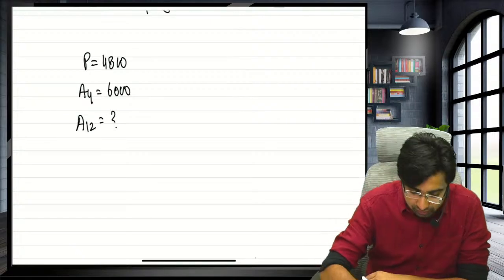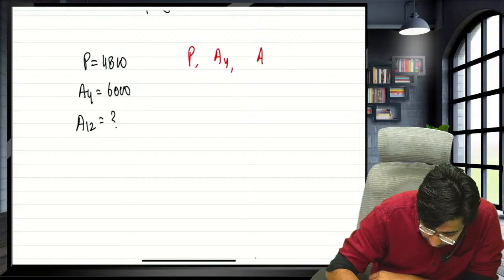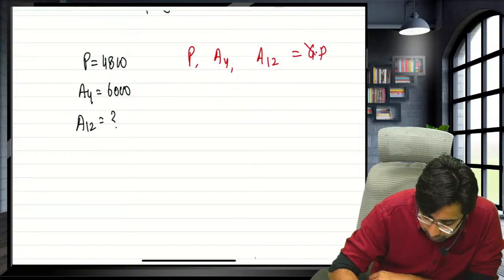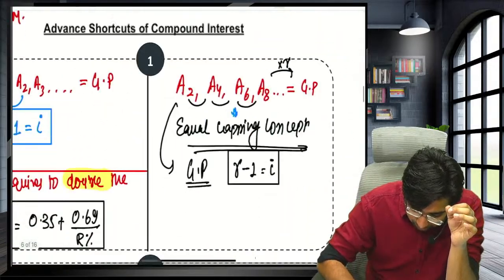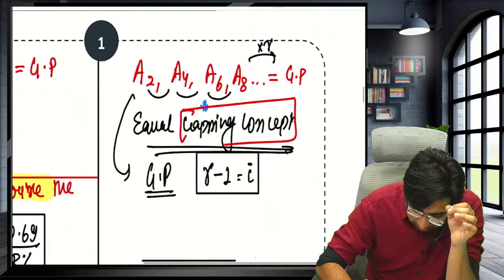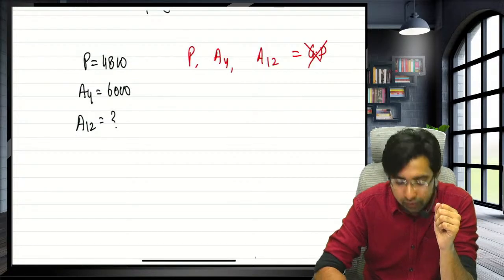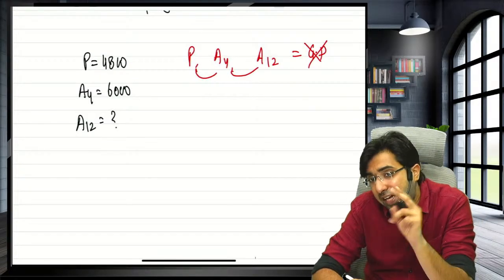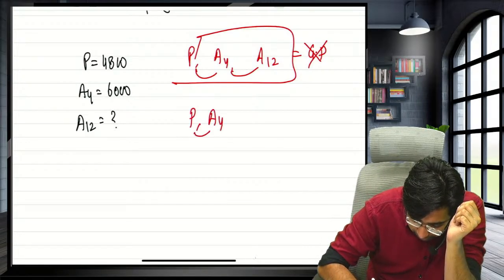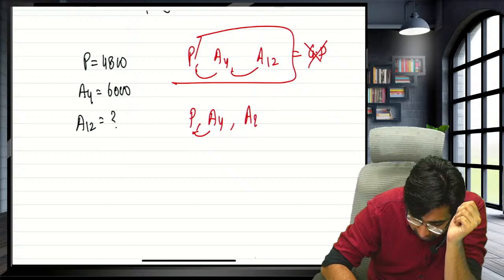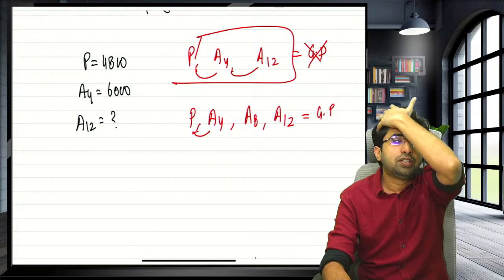As we know, principal, comma, A4, comma, A12, they will not form GP. Guys, amounts form GP if they have equal gapping between the amounts. But here they don't have equal gapping. There is a difference of 4 and there is a difference of 8. So I decided, okay, let's make them equal gapping. A4, gap of 4, add 4, A8, again add 4, A12. Now they are having equal gapping, so they will form GP.